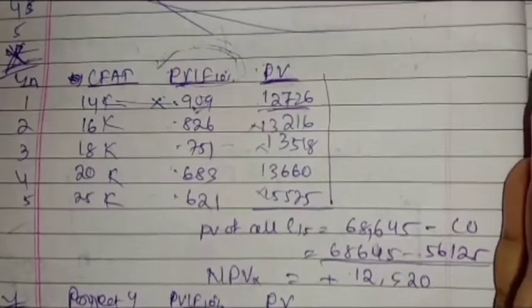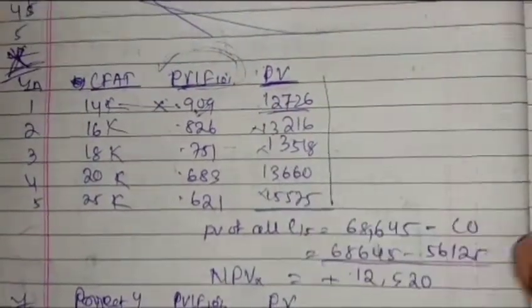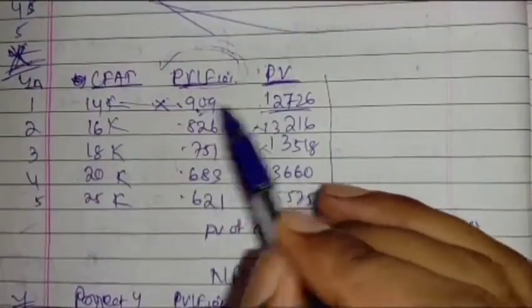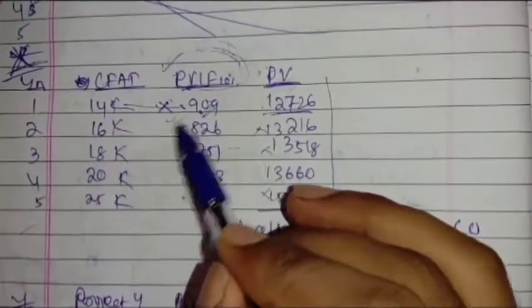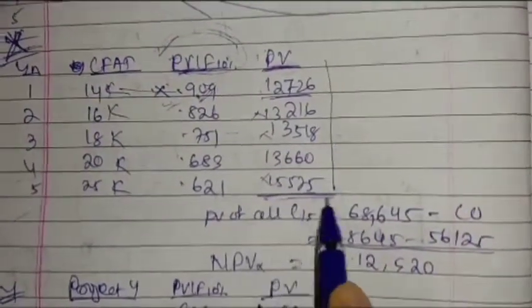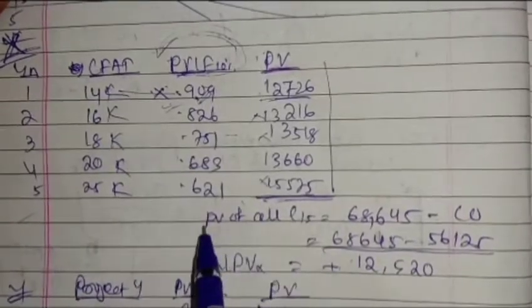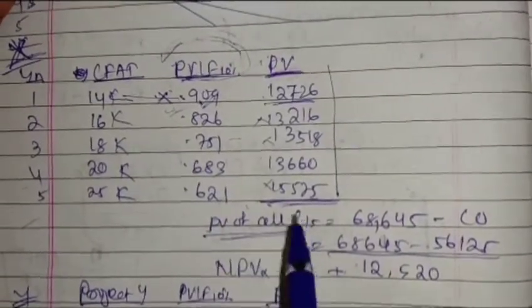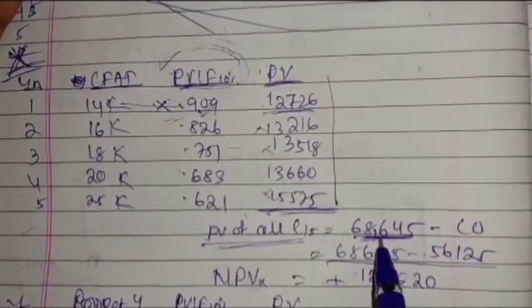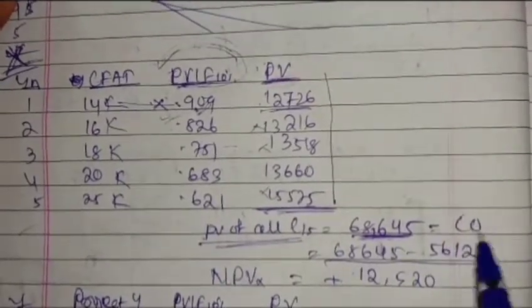So why would we go to manually calculating that? We will be looking at the table and finding out the present value interest factor. By adding up all these present values, we are getting the present value of all cash inflow, that is 68,645.